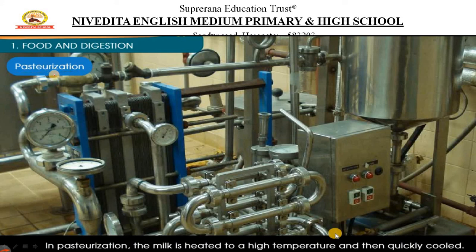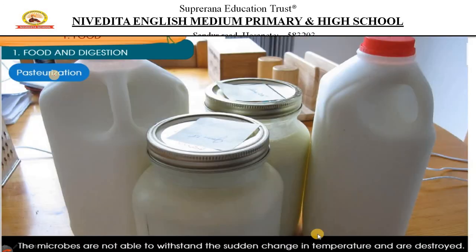Pasteurization is a process where milk is heated first and suddenly it is cooled. So the milk that is collected is first heated, maybe boiled, then suddenly cooled. Due to that sudden change in temperature, all the harmful bacteria or microbes present in the milk will die. That process is called pasteurization.